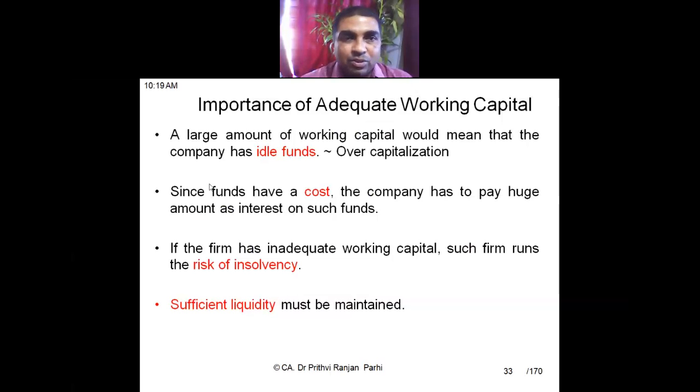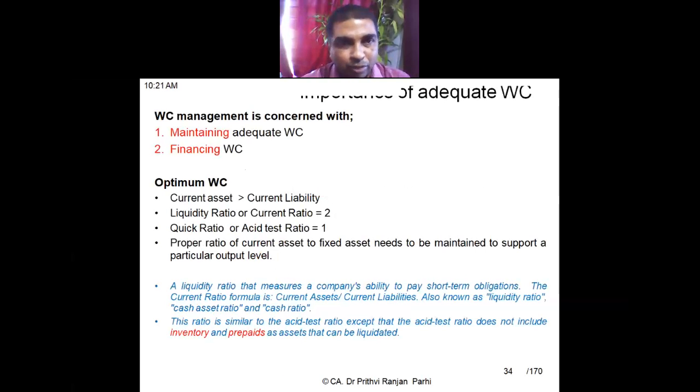Okay, so that is why adequate working capital is important. Working capital has to be kept adequately so that the return aspects can be taken care of, and the risk of insolvency can also be taken care of. So in the firm there should be sufficient liquidity so that insolvency risk should not be there. At the same time, it has to be seen that overcapitalization also should not be there. There should not be overcapitalization and there should not be risk also.